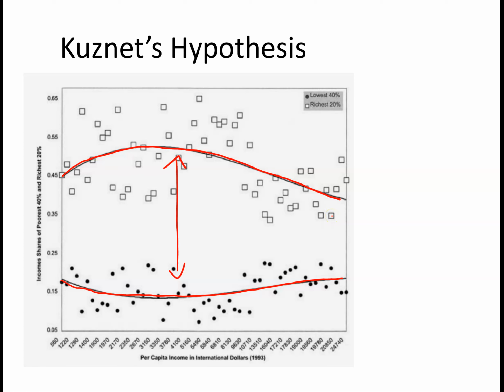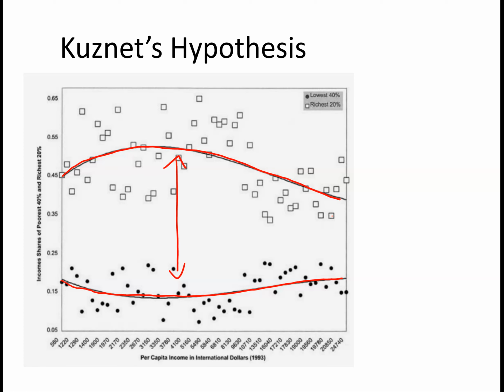So it looks like for the poor countries, as they go to middle income, inequality gets worse. The income share, again, this is not the total income. This is the income share. So the poor in the middle income countries on average still have more than the poor in the poor countries in absolute terms. But their share of the total income, it looks like, shrinks a little bit. And it looks like the top 20% group's income share grows a little bit in the middle.